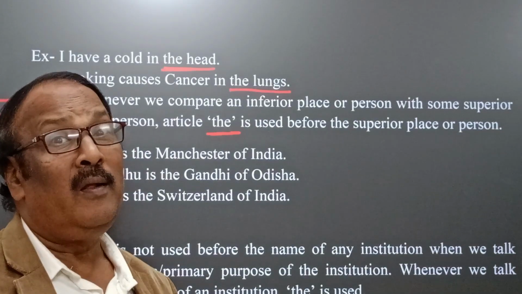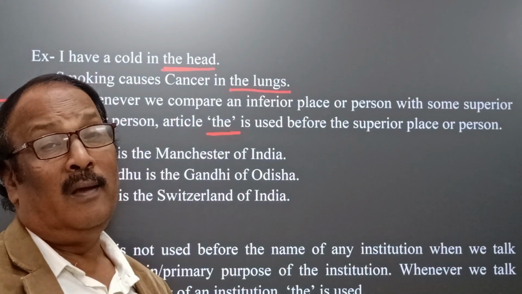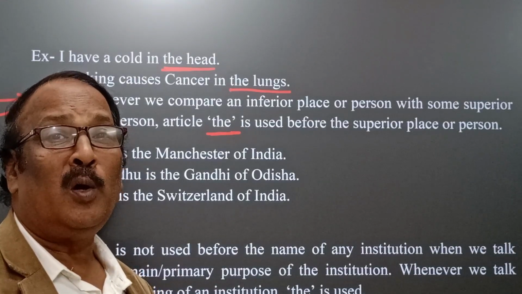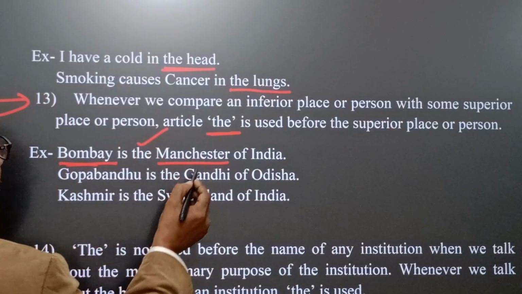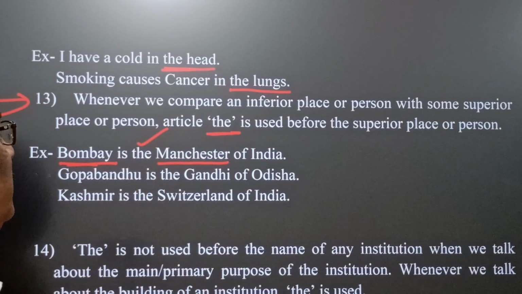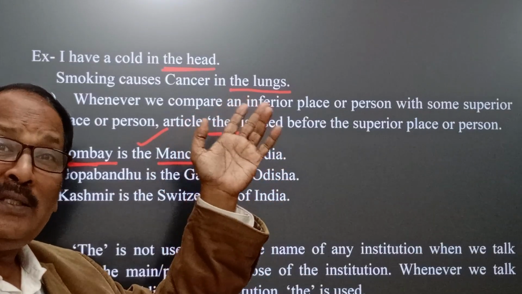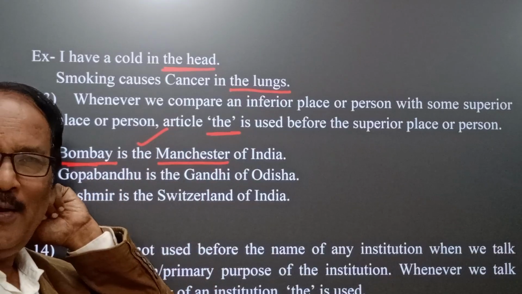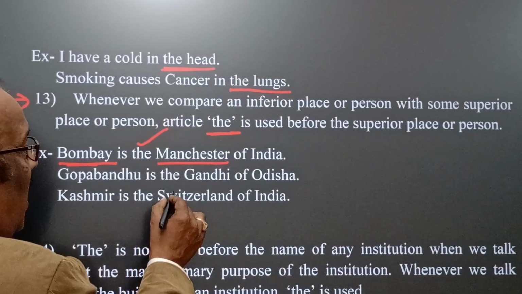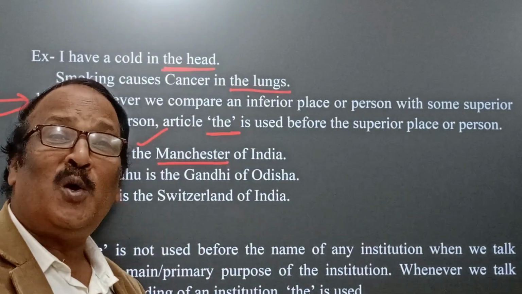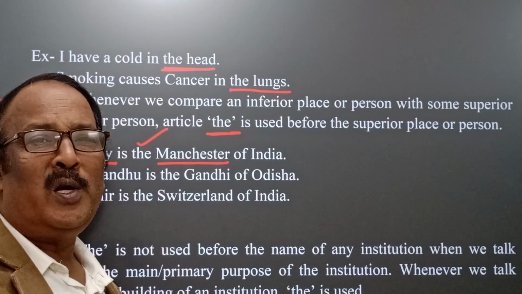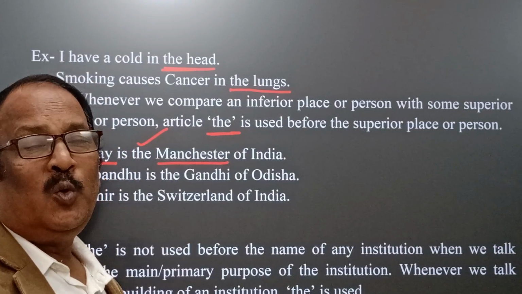Naturally, if we compare, then we find Manchester is no doubt a very popular and world-famous place for cotton mills. If we compare, then Manchester is superior to Bombay. It means what Manchester is for the world, Bombay is to India. Gopabandhu is the Gandhi of Odisha. Naturally, what is the contribution of Gandhi to India? That was also the contribution of Gopabandhu to Odisha.